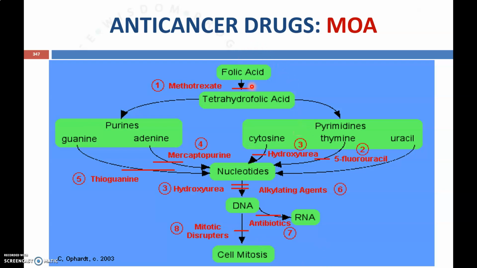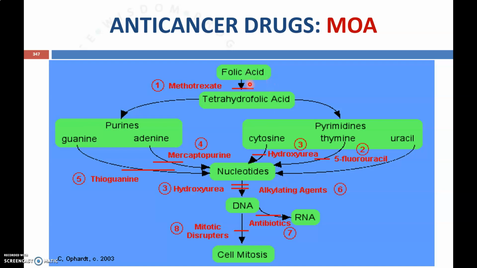So let's start from folic acid. This is the important starting compound which is required for the synthesis of different purine and pyrimidine nitrogen bases, which are the basic units for the synthesis of nucleotides like DNA or RNA.